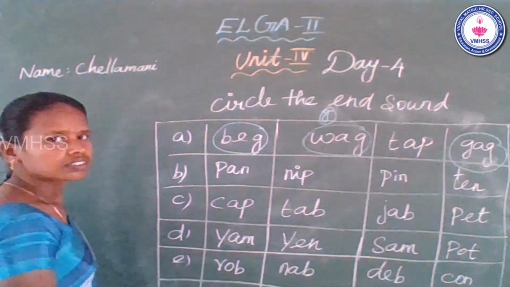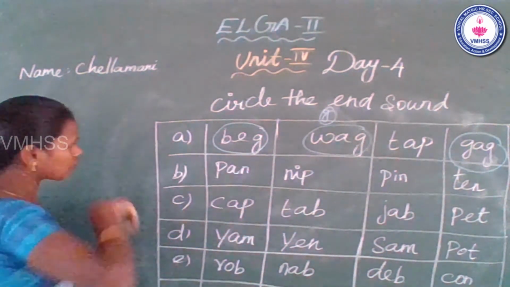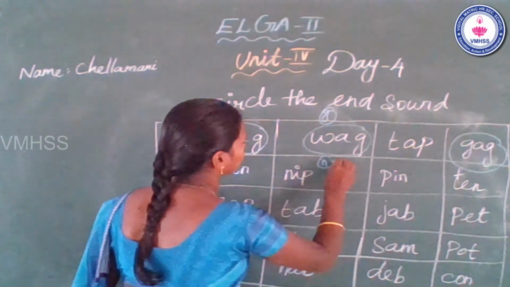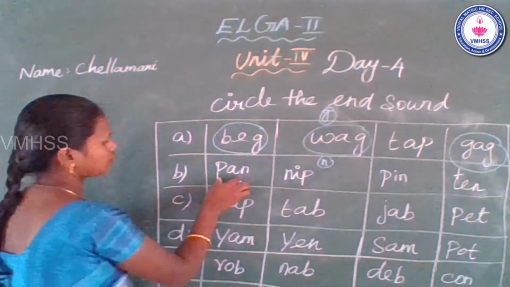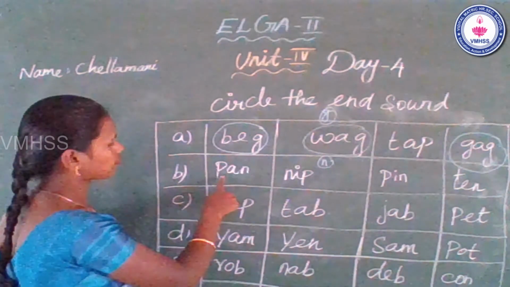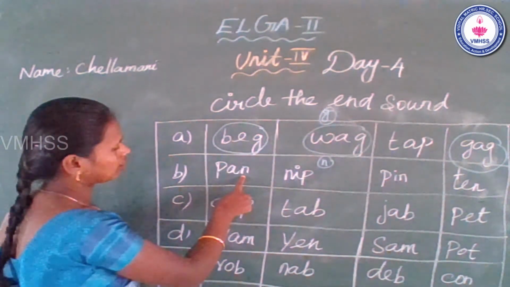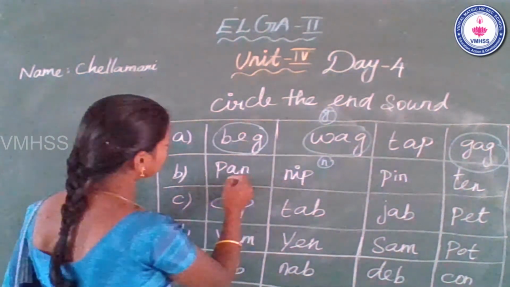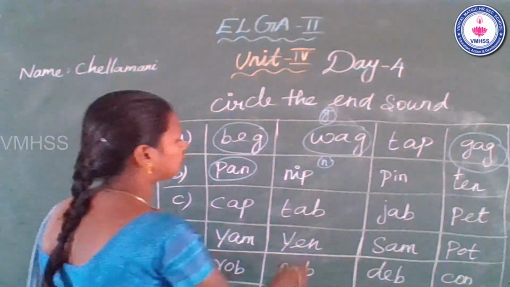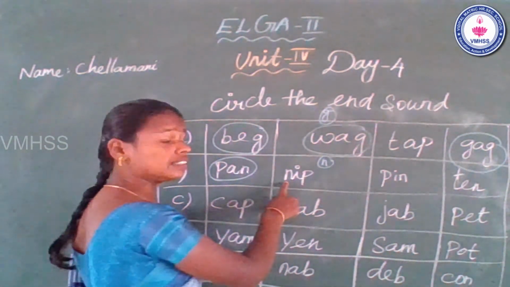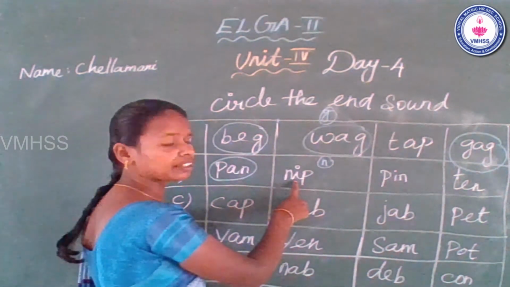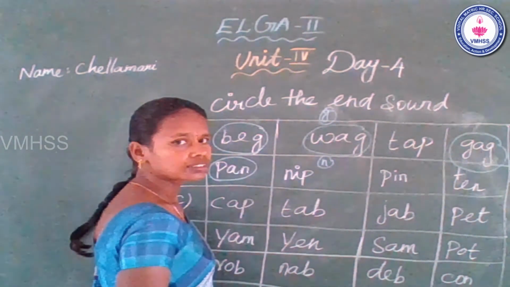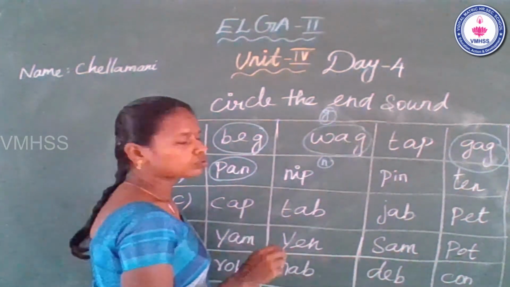Clear? Okay. In the second row, now I say the N sound, in. Okay. See the first one, the beginning sound P, middle sound A, N sound in. Yes, this word has N sound in. Okay, circle it. Next, nib, beginning sound N, middle sound E, N sound P. This word doesn't have N sound in, so don't circle it.